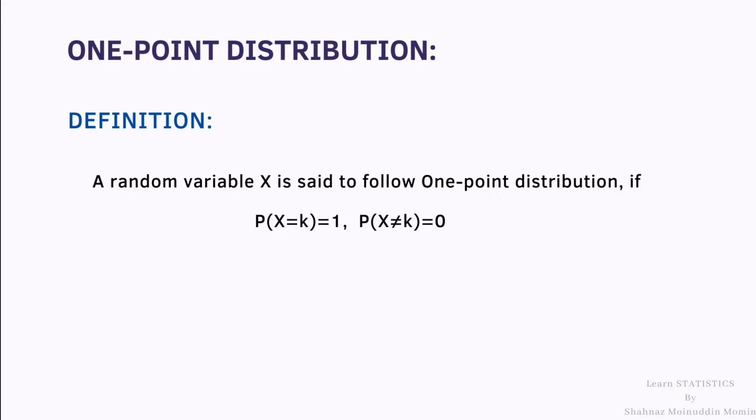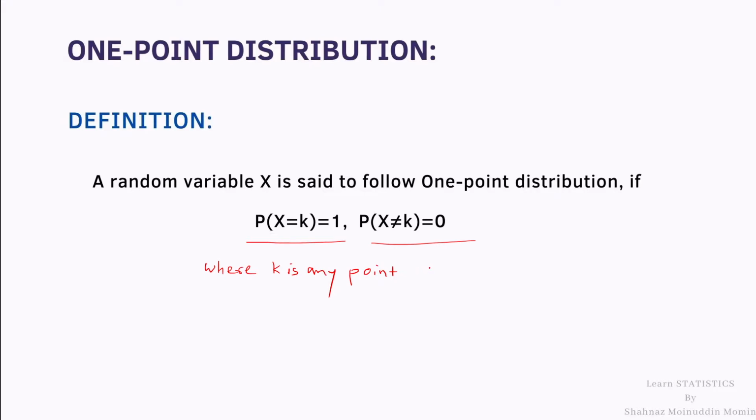A random variable X is said to follow one point distribution if its PMF is given by probability X equal to k is 1 and probability X not equal to k equal to 0, where k is any point, which may be 1, 2, 3, minus 1, may be any point on the real line.